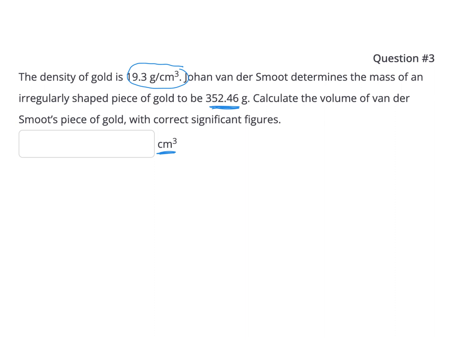And so I would start with the measurement that has just one unit associated with it. So there's our mass. We want to multiply our mass by something that leaves us with a measurement of volume because we're looking for cubic centimeters. The only thing we can use that connects our mass to our volume is density, right?